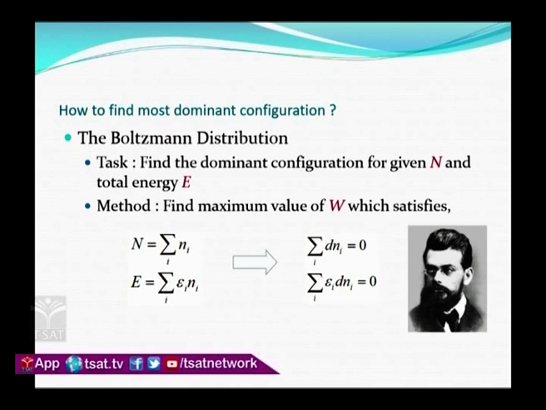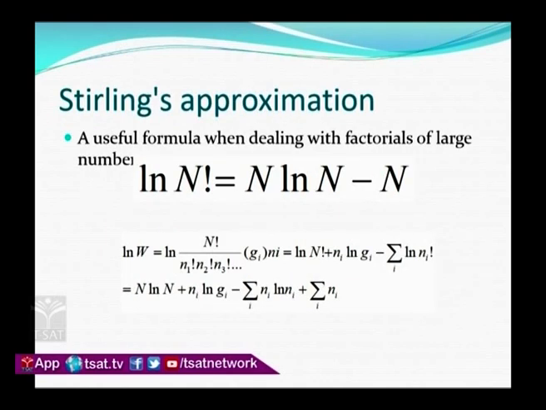So always the differentiation of the number of particles is equal to 0, because I always treat the number of particles as constant. I also take the summation over Ei dni equal to 0, because the differentiation of dni is equal to 0. So here we can use Stirling's formula.